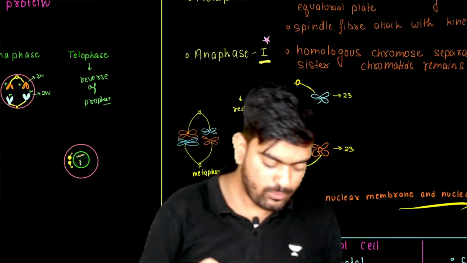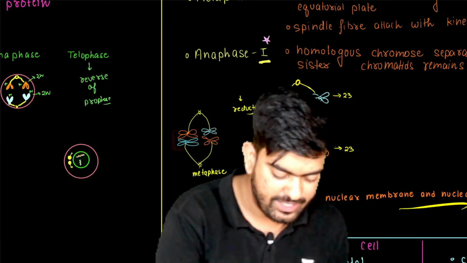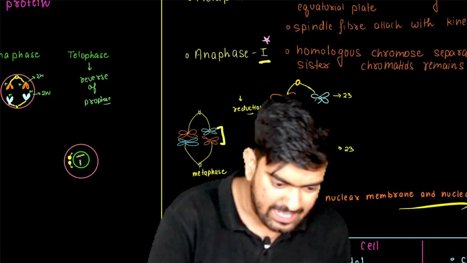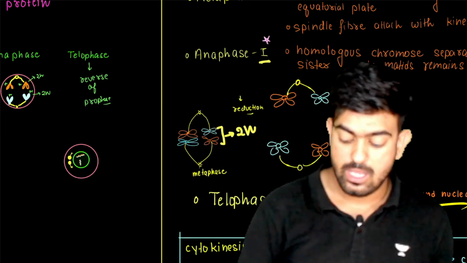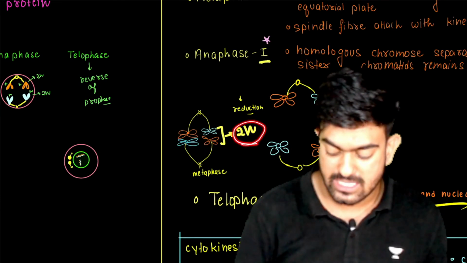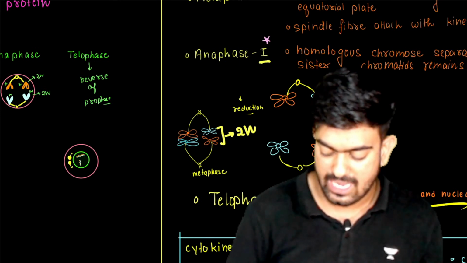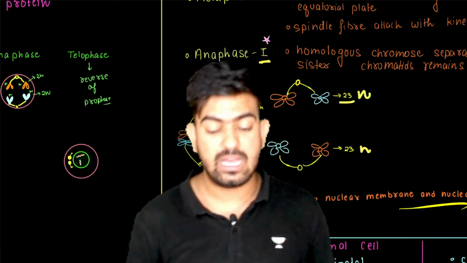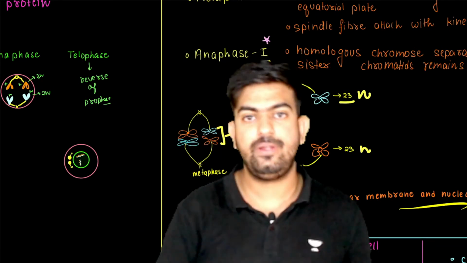Now, what happened here is that, see, both of these were 2n. We were calling them 2n. Yes or no? Yes, sir. Now, since they have separated, what is this? This is now n and this is now n. So this is how meiosis decreases the number of chromosomes.